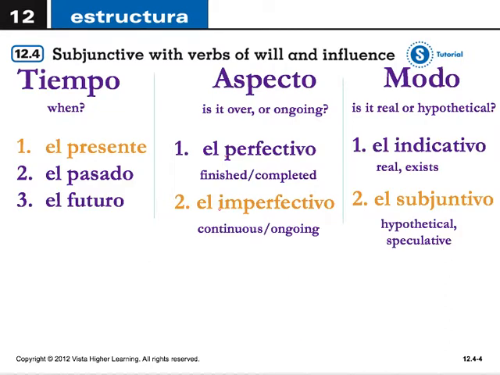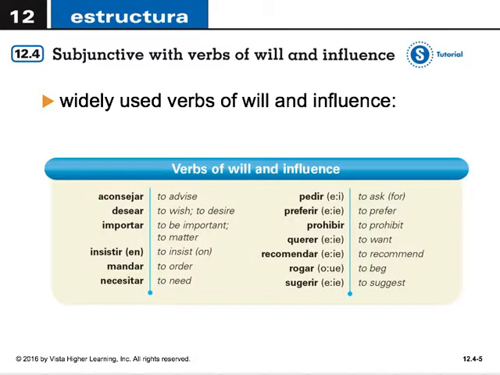The reason why we use the subjuntivo mood instead of the indicativo mood is because we're sort of expressing a hypothetical or speculative nature. Will or influence doesn't necessarily mean that the next thing, the second verb in the sentence, will happen, and we express that speculation really with the subjunctive mood.